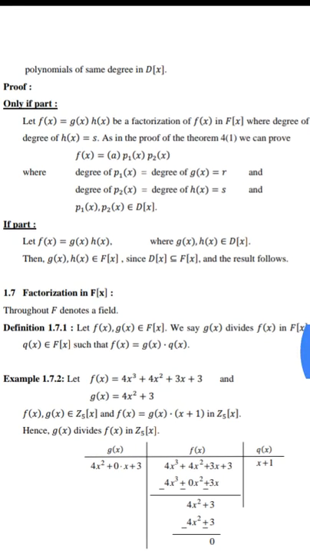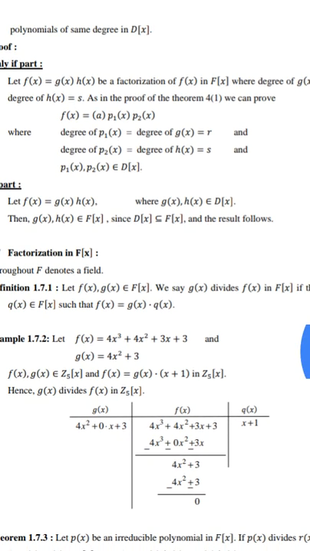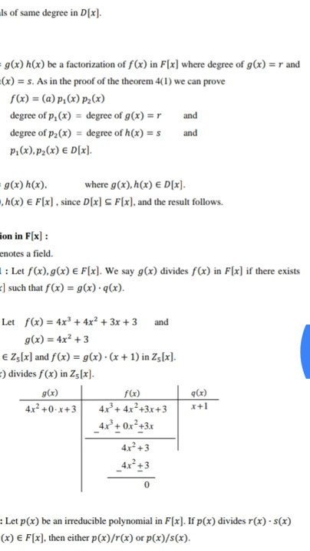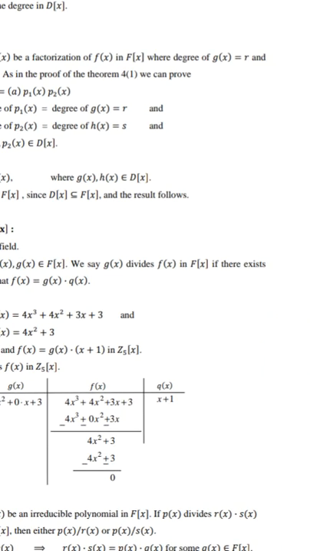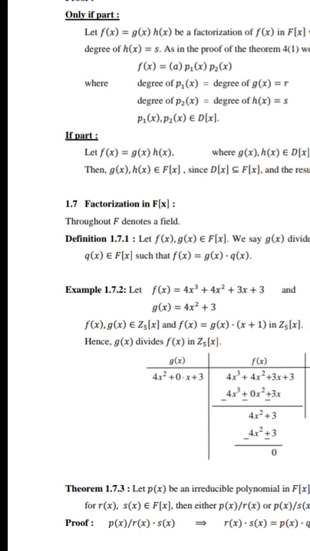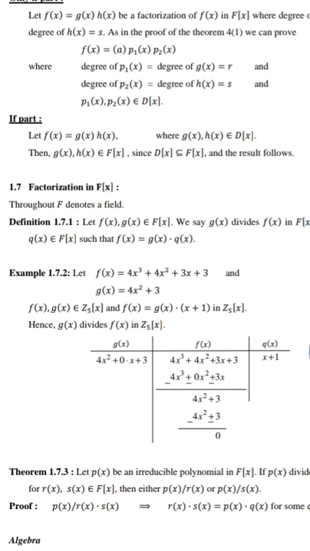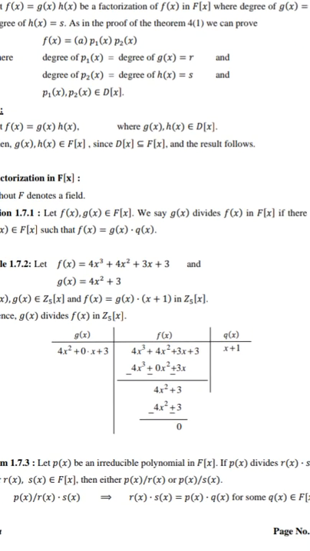Definition: let f(x), g(x) belong to F[x]. We say g(x) divides f(x) in F[x] if there exists q(x) belonging to F[x] such that f(x) equals g(x) times q(x).